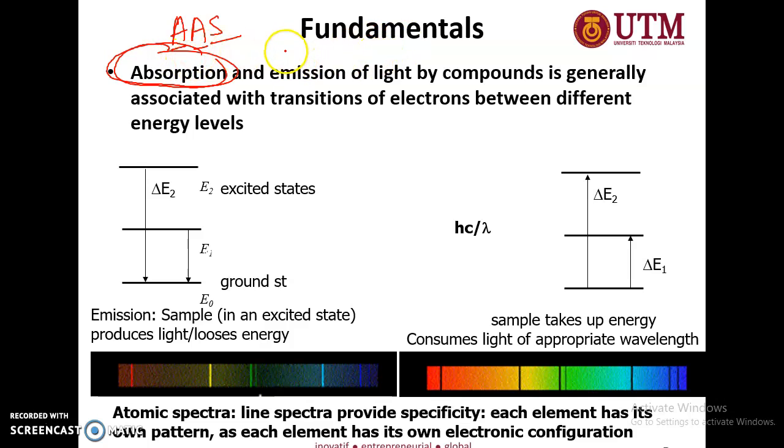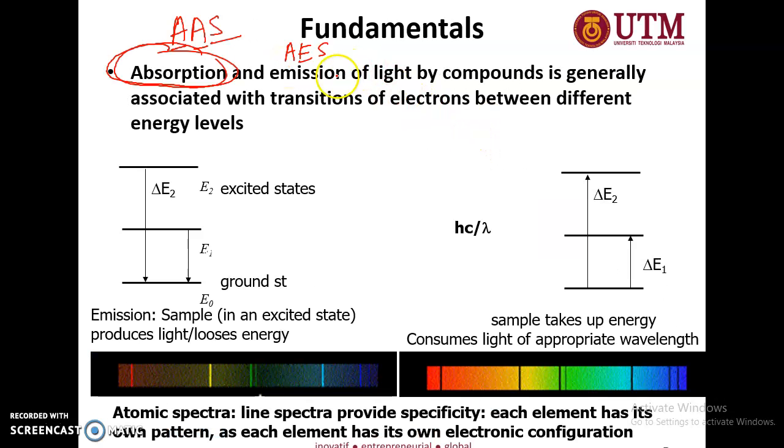If you are doing AES, atomic emission spectroscopy, you are analyzing the emitted light. Okay, why absorption? Why emission? Why can they absorb and emit? Because of the changing transition of electrons when bombarded by radiation.